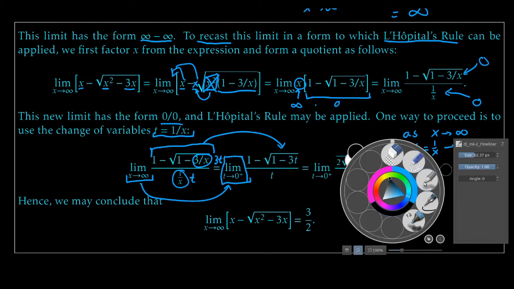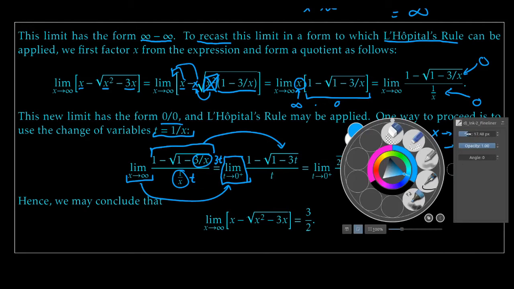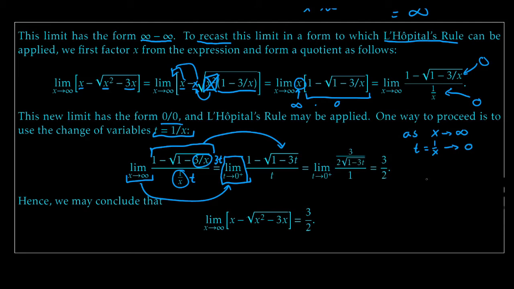Give ourselves a bit more room. All right. So taking d dt of square root of 1 minus 3t, all we have to do is notice that this is just taking a derivative of 1 minus 3t to the 1/2, which we can handle very straightforwardly just using a chain rule.